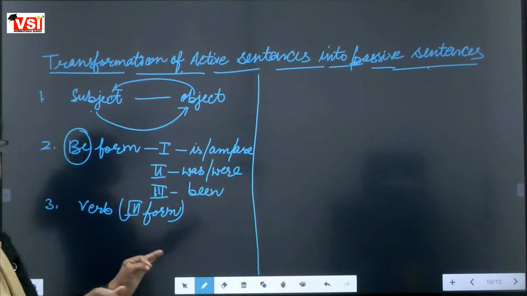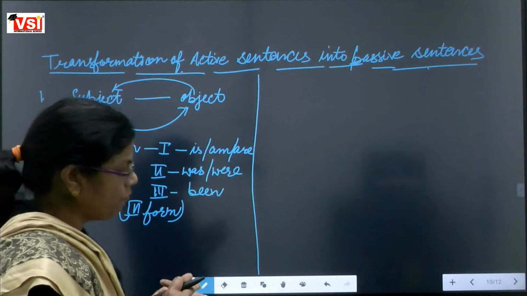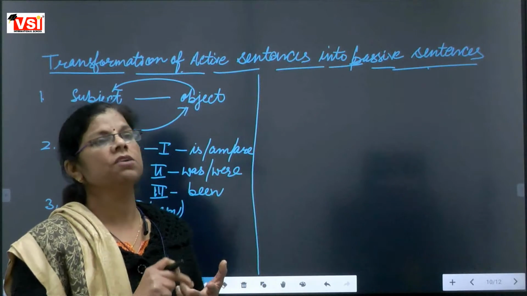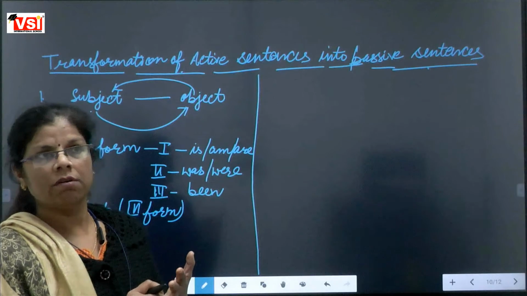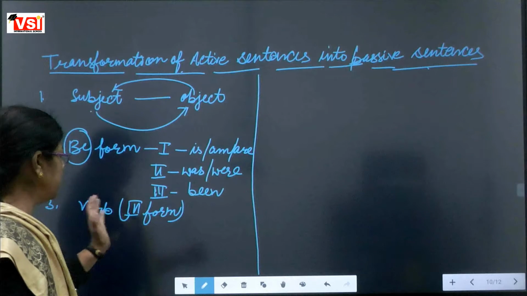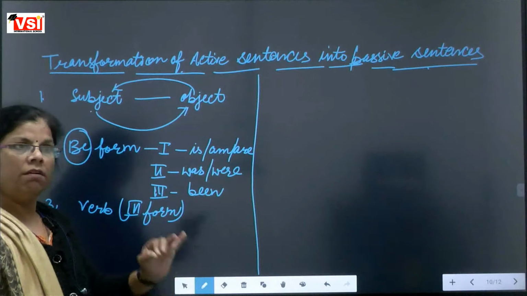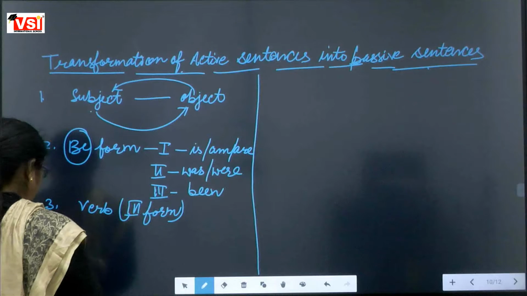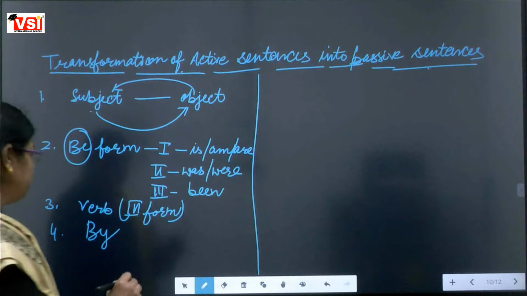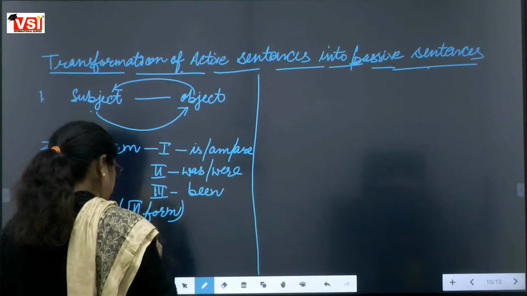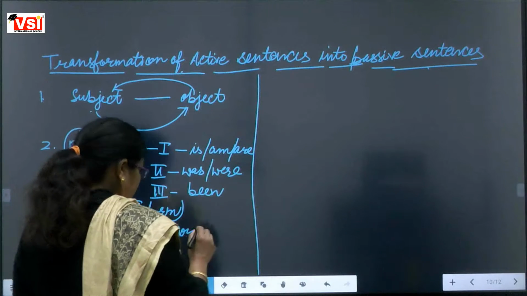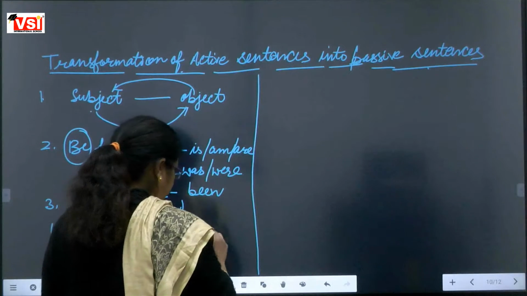Every kind of passive sentence, whether it is of past, whether it is of present, whether it is of past continuous, present continuous, present perfect, past perfect, whatever it is. In all the tenses we have to use only and only verb's third form. Fine. Fourth rule, by preposition is used before object.